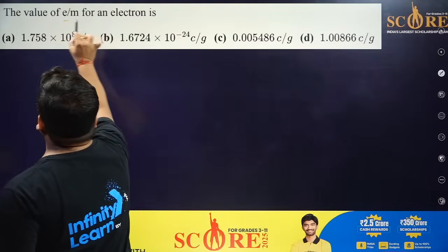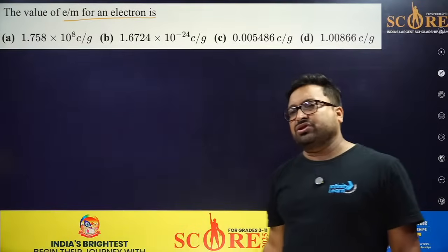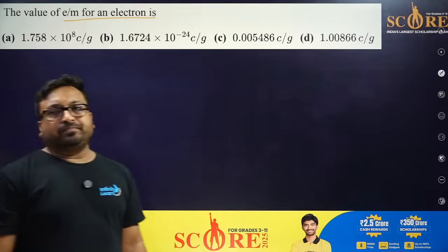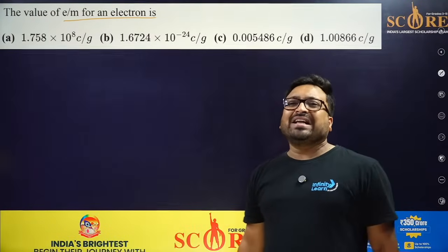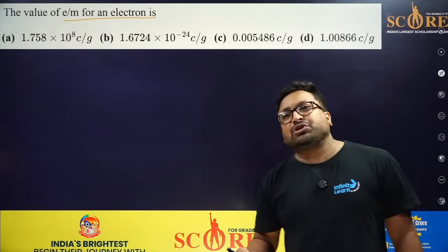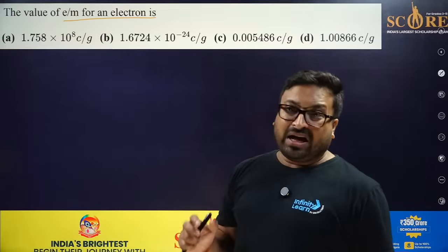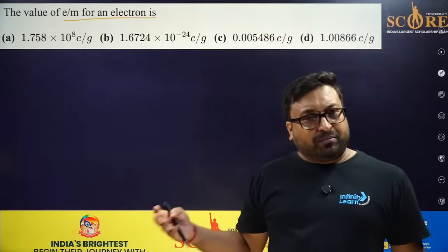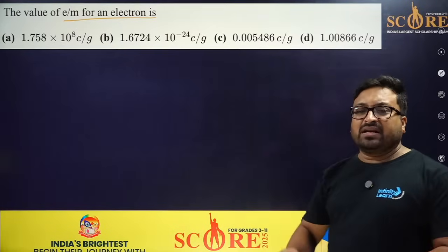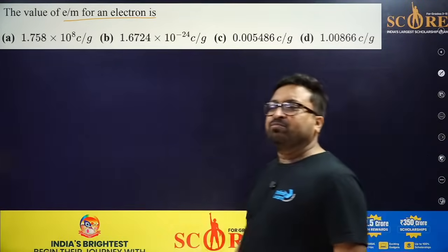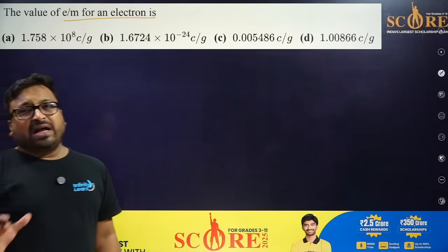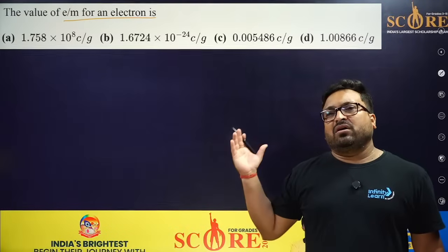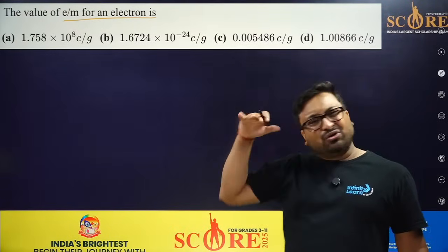The value of e by m of an electron. This is the easiest question. The e by m ratio is also called the specific charge. IIT used to ask a lot of questions on it, and this question was already asked in your previous score test. Everyone can answer this question, no need to mug up the value. Those who have studied atomic structure from the NCERT can remember the value directly, but you can also get the answer by dividing the values. Very simple.